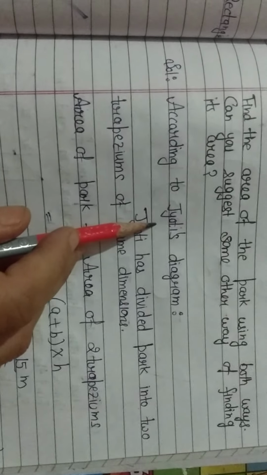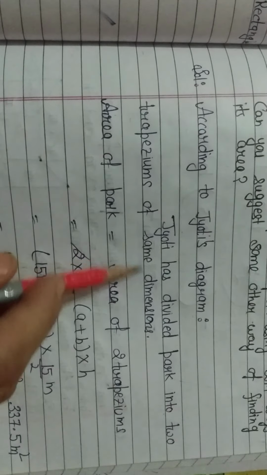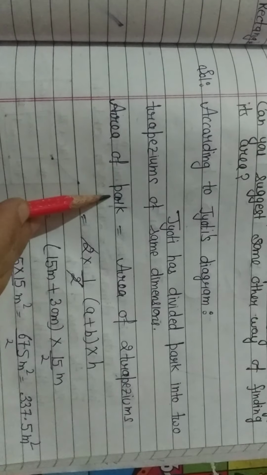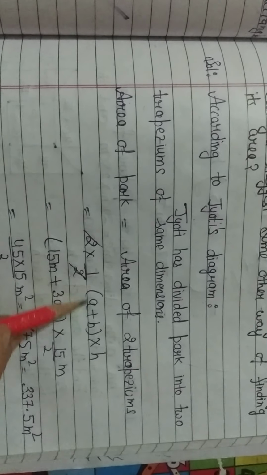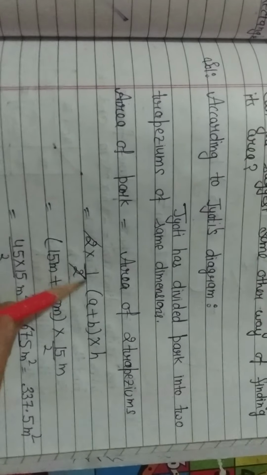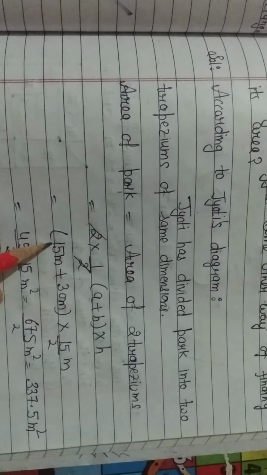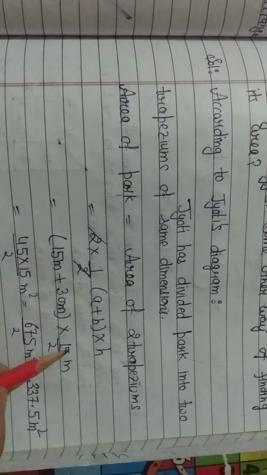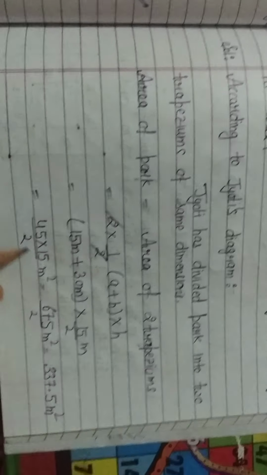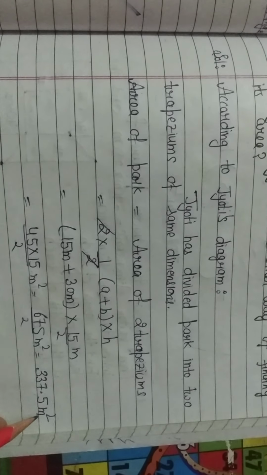Now according to Jyoti's diagram, Jyoti has divided the park into two trapeziums of the same dimension. So the area of the park is equal to the area of two trapeziums. 2 into 1 by 2, sum of the parallel sides into height, the 2 by 2 cancel out, put the dimensions. The value of A is 15 meter, the value of B is 30 meter and the height is 15 by 2. So after solving, I am getting 337.5 meter square.